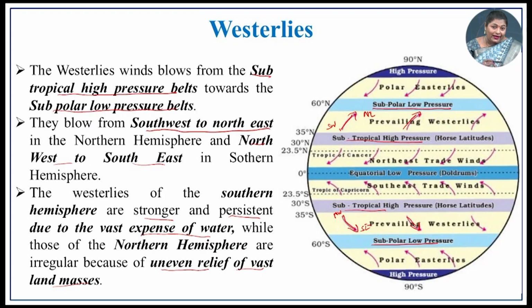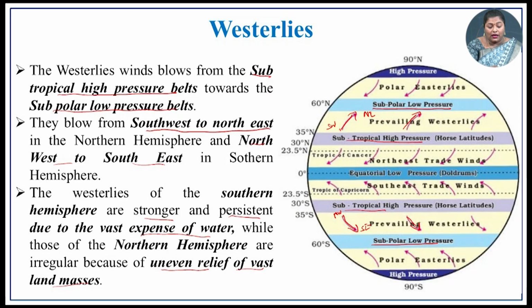Westerlies. The next wind is the westerlies. It blows from the subtropical high pressure belt towards the subpolar low pressure belt. Here you have the subtropical high pressure belt and it is blowing towards the subpolar low pressure belt. Here also, in the southern hemisphere, it blows from the subtropical high towards the subpolar low pressure belt. They blow from southwest to northeast.